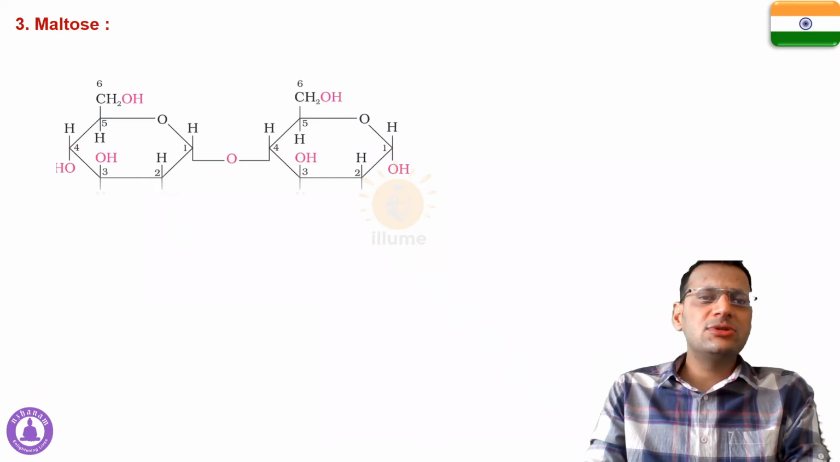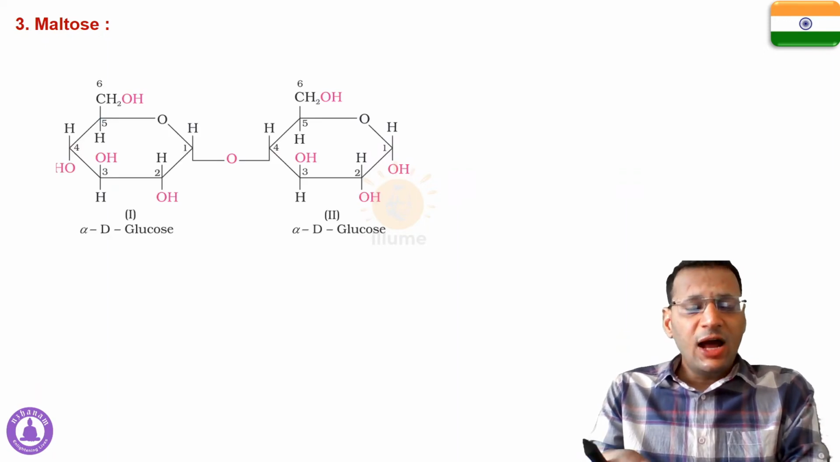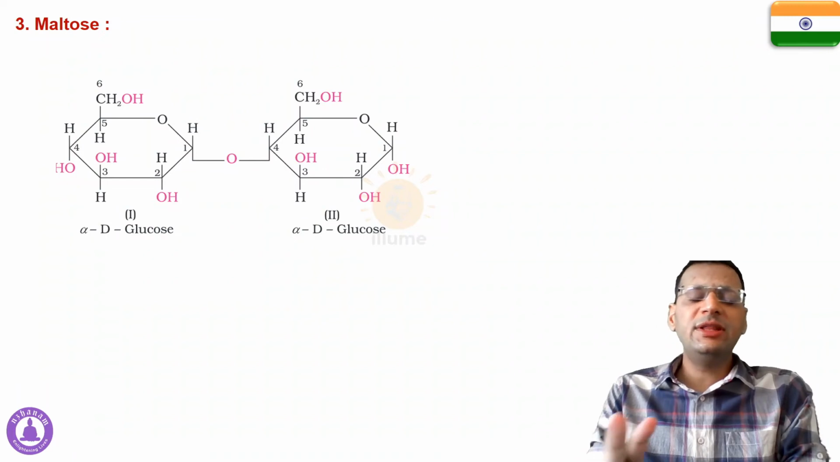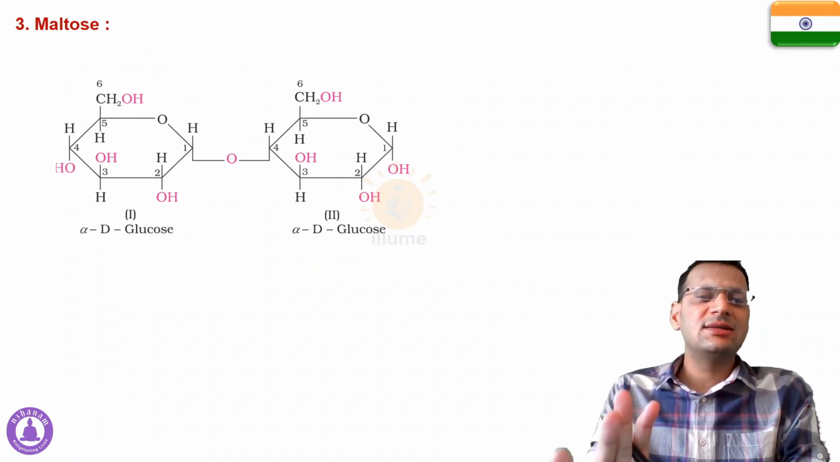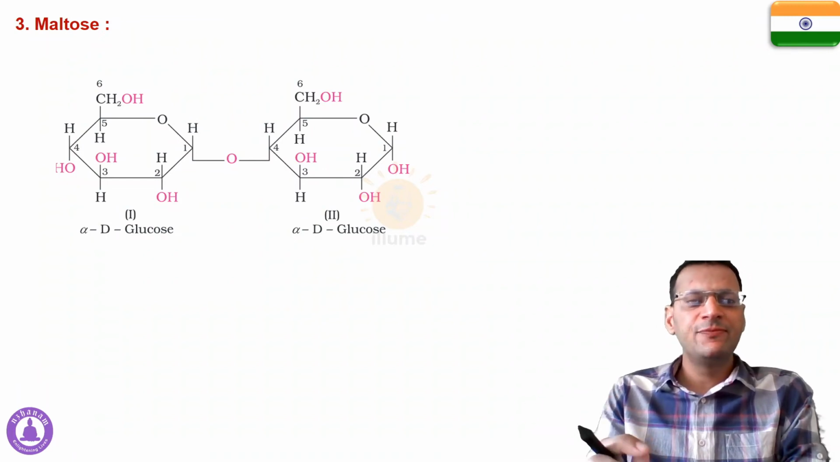Next is maltose. Now maltose, alpha D glucose and alpha D glucose. Now in this case both the monomers are same, alpha D glucose and alpha D glucose.